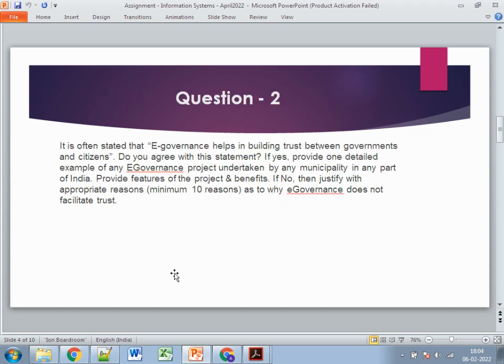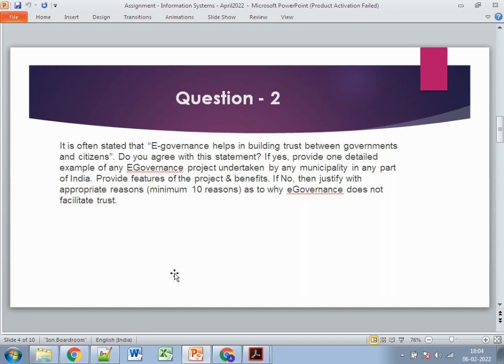Now moving to question number two. The second question says, it is often stated that e-governance helps in building trust between the government and citizens. Do you agree with this statement? If yes, provide a detailed example of any e-governance project undertaken by any municipality in any part of India. Provide the features of the project and benefits. If no, justify with appropriate reasons why e-governance does not facilitate trust.